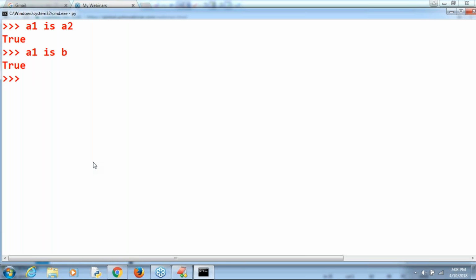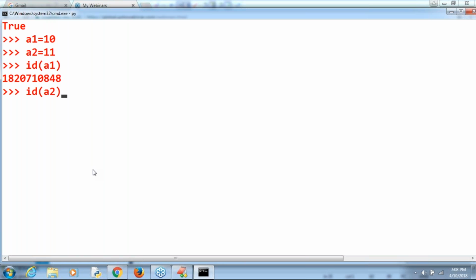Now I have another one. Suppose A1 is equal to 10 and A2 is equal to 11. In this case, how many objects are there? Two objects. If I print id of A1 and id of A2, are both the same or different?